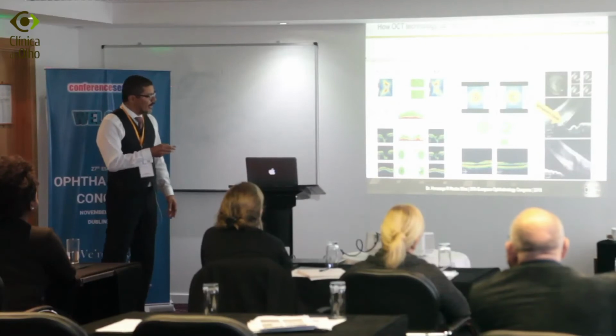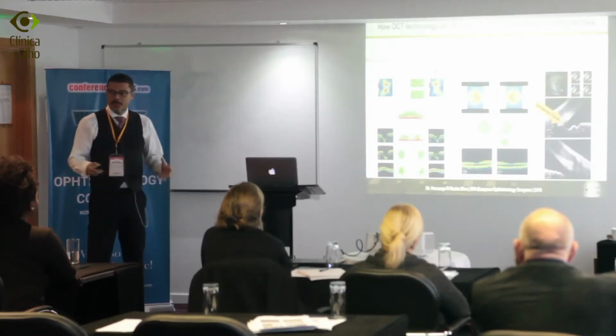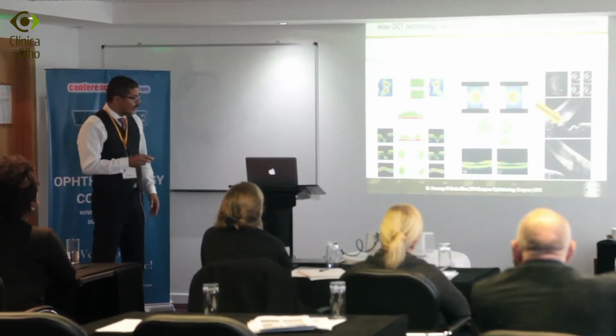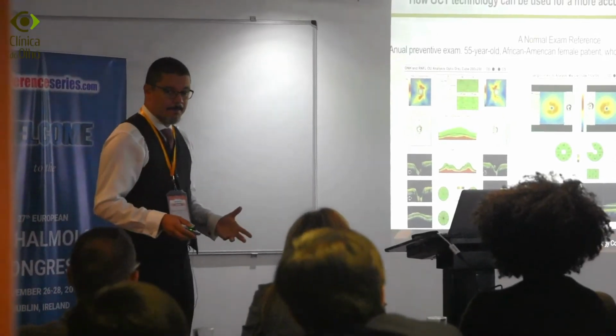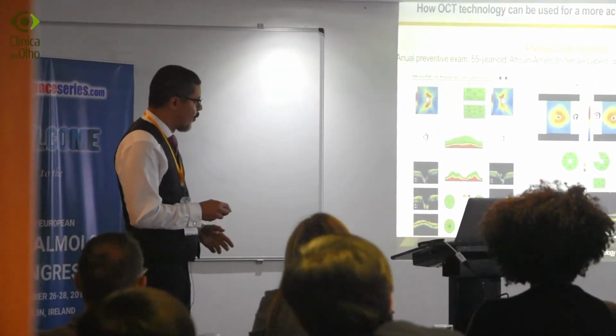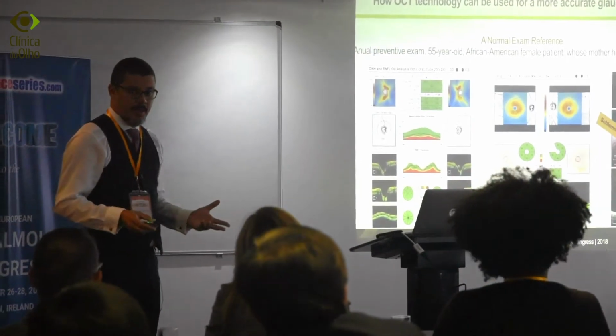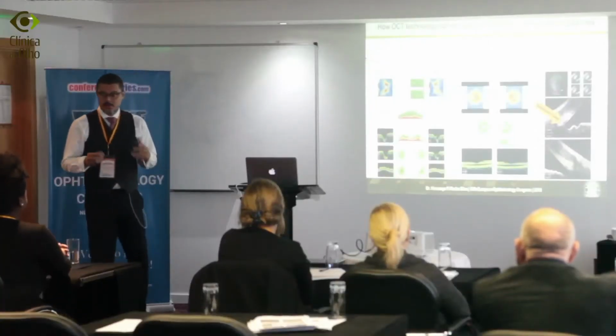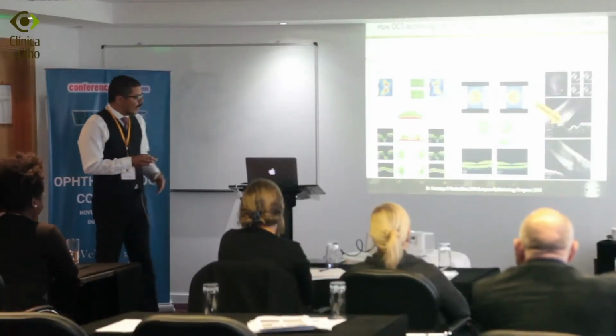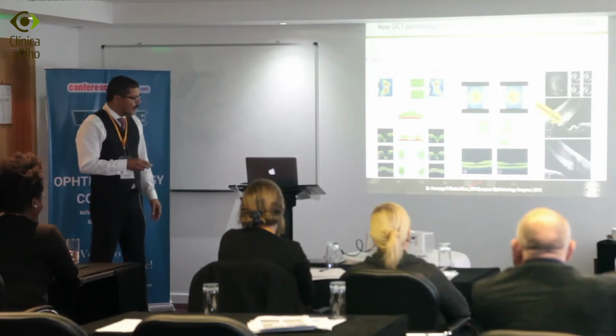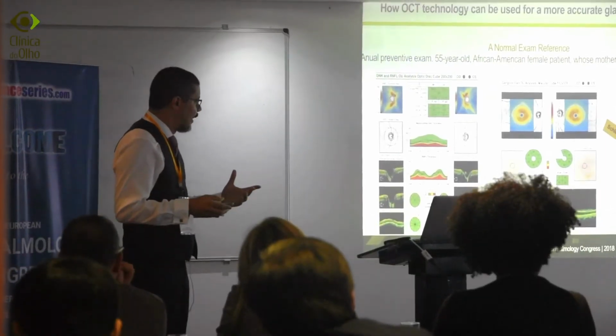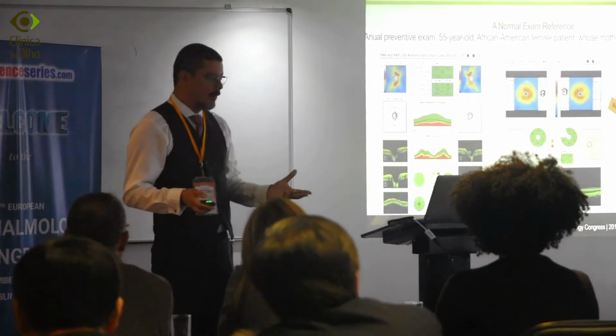At the center, we can see a normal ganglion cells report, like an egg yolk here in the thickness map, and almost black and white image in the deviation map. This is a normal situation. I will call this report a traditional report.